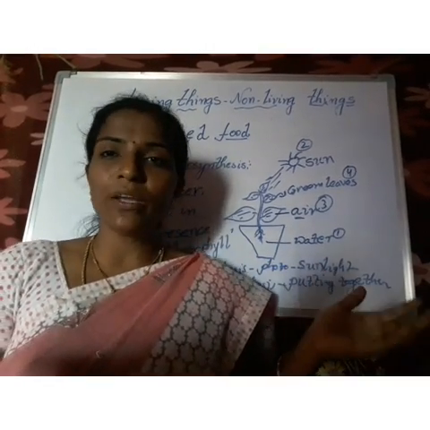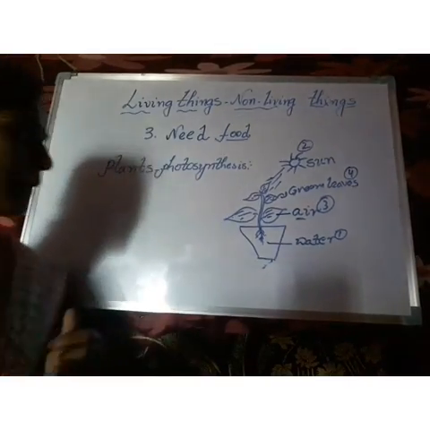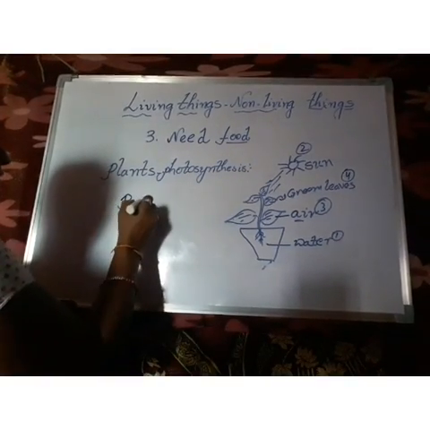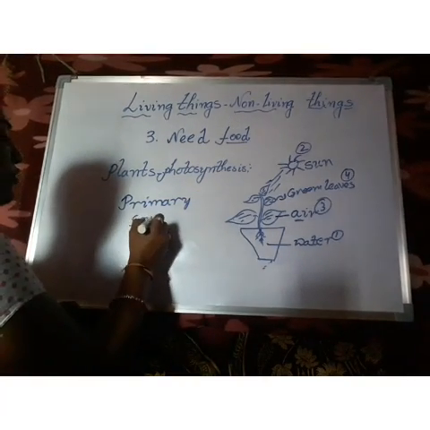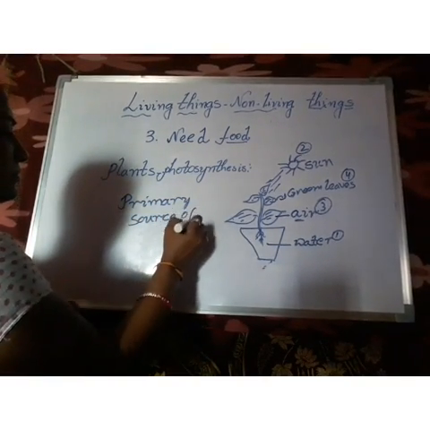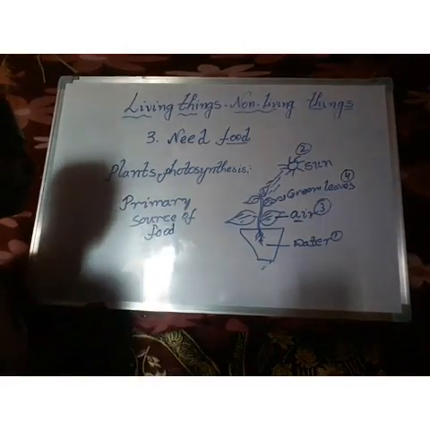So that is why we call plants the primary source of food. Okay, children, who is the primary source of food?